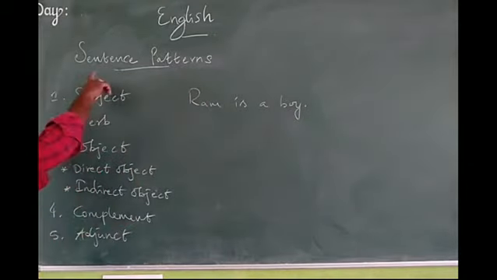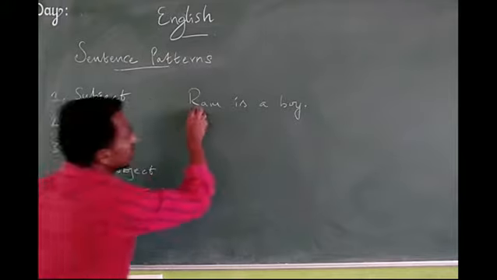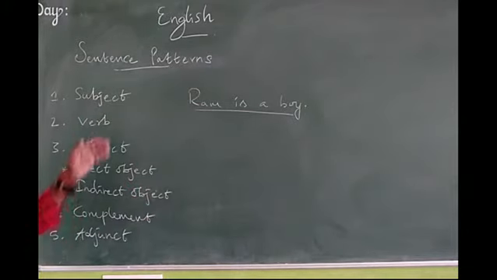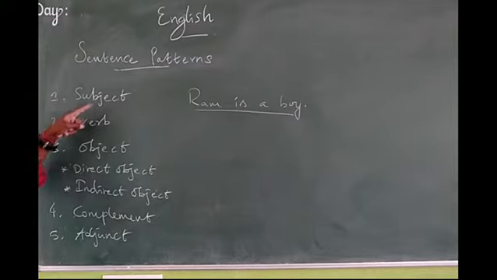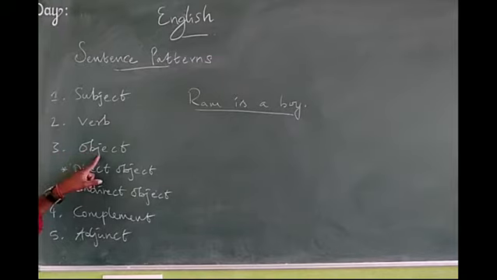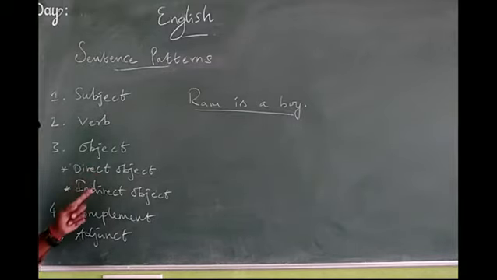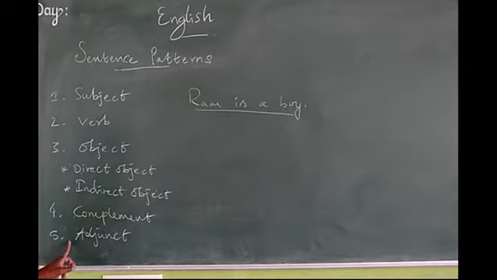Here in English, a single sentence has 5 parts. What are they? The first one is subject, another one is verb, and the third one is object. The object is divided into 2 types: one is direct object, another one is indirect object. The fourth one is complement and the fifth one is adjunct.